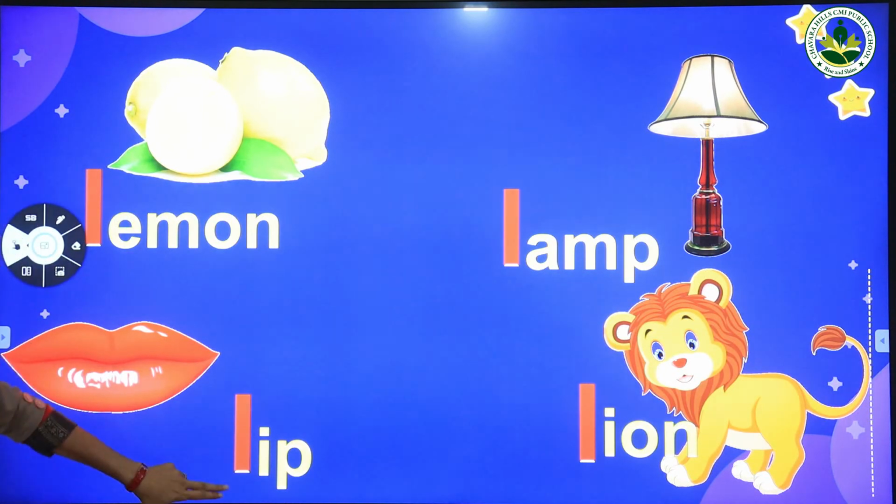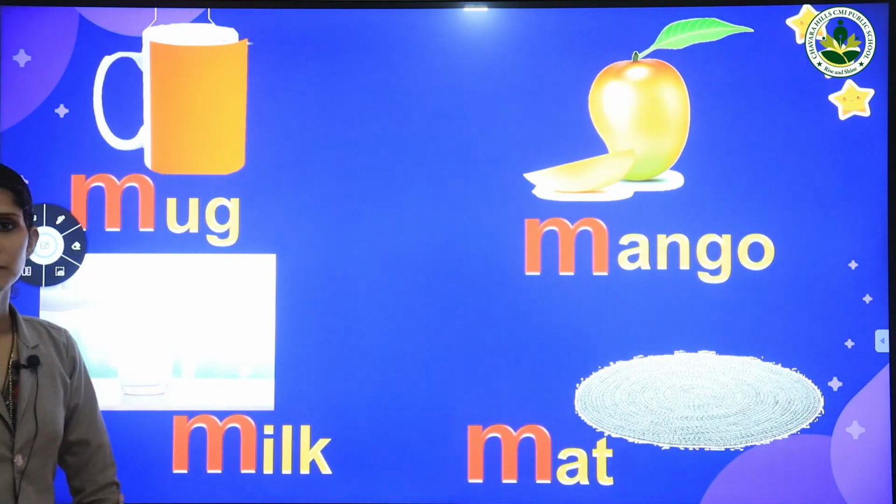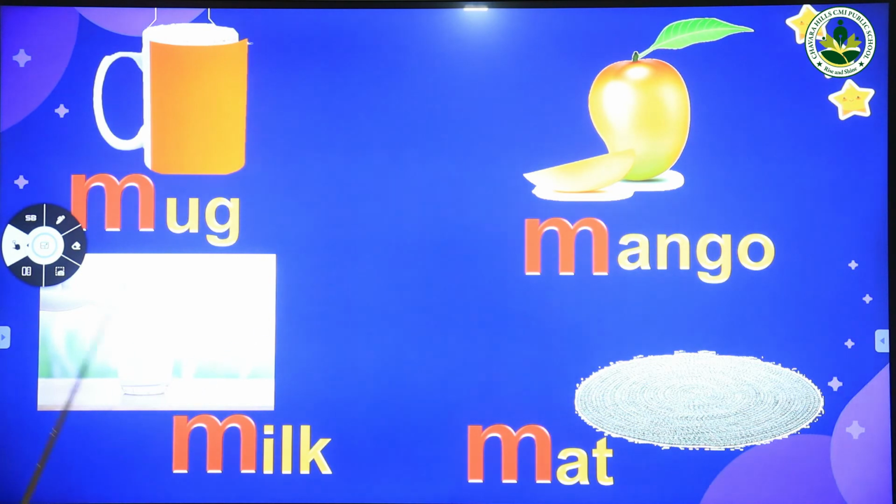Okay, so moving to the next letter. Yes, it is a letter M. Letter M is for mug. What is this? Mug. Once again, mug. And our next word is milk. What's the color of the milk? Yes, the color of milk is white. Very good. So, M is for milk. Once again, M is for milk.